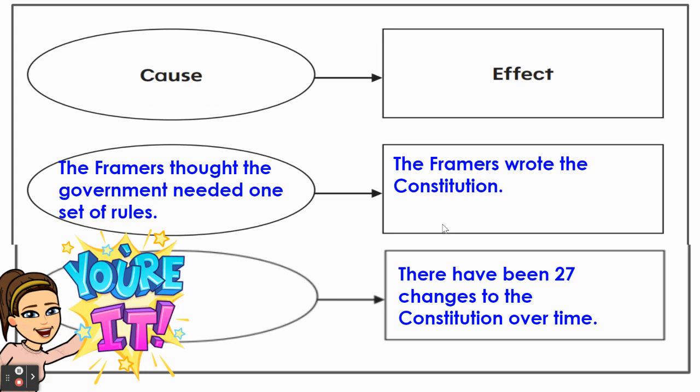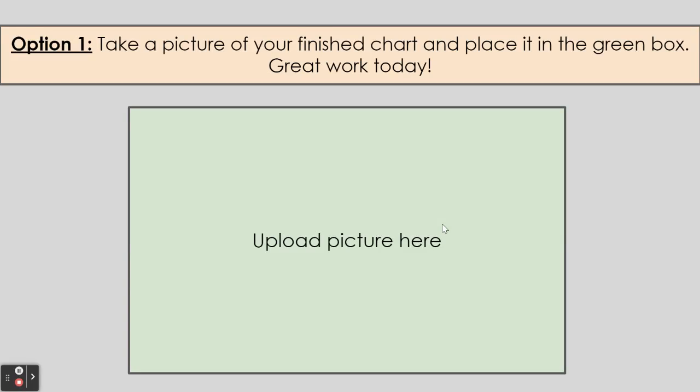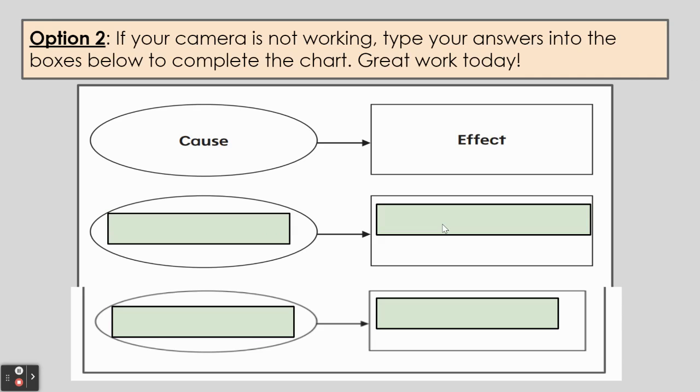You will fill in your final cause, and you will fill that in on your chart. So why have there been able to be 27 changes over time? What is the cause? Take a picture of your finished chart and place it in the green box, or you can type your answers in the green boxes on the final slide.